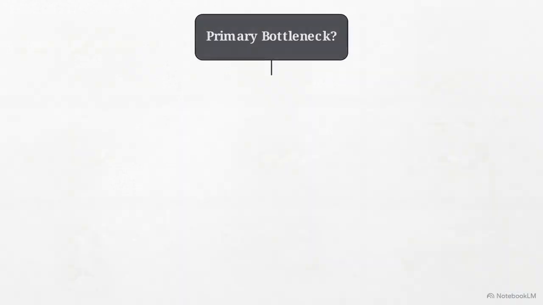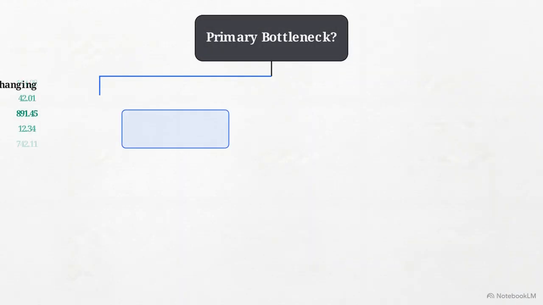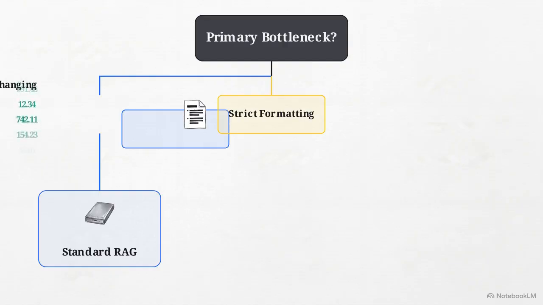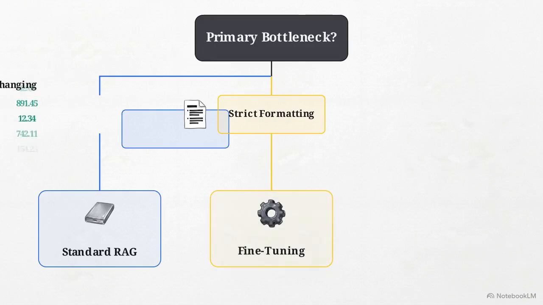The first is a portfolio tracker, providing live global asset prices, which change every microsecond. For this, we use standard RAG. Fine-tuning is impossible because the weights would be outdated before training finishes. We simply connect the AI to a live data feed. The second is a legal tool that must take notes and output contracts that follow a strict, non-negotiable formatting style. Here, we use fine-tuning. By training a smaller model on thousands of gold standard contracts, the specific layout and tone become the model's default response pattern.